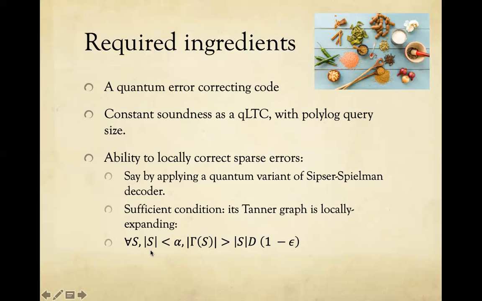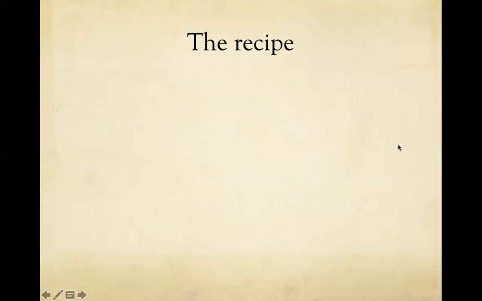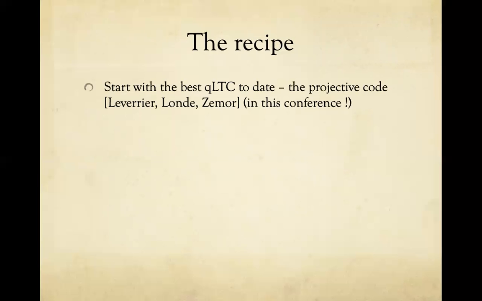In other words, if you look at a small subset of qubits S, then the number of check terms incident on these subsets is almost optimal. It's almost S times the degree, the maximum degree of each qubit. Okay, so these were the ingredients. Now let's talk about the recipe. So let's bring this to an actual recipe.